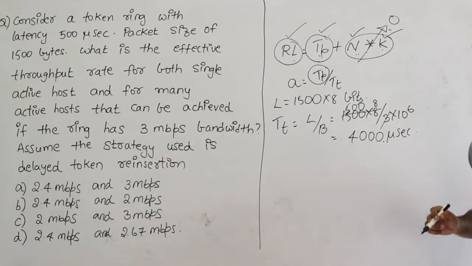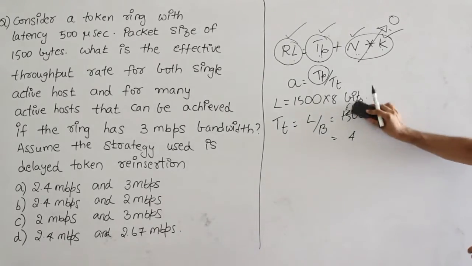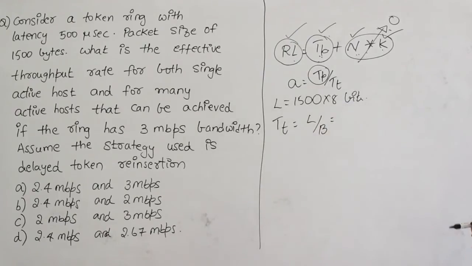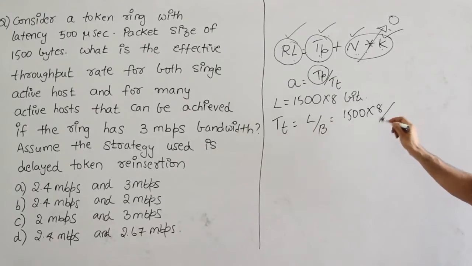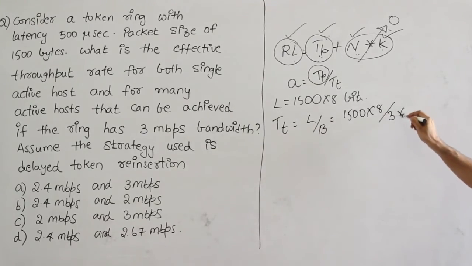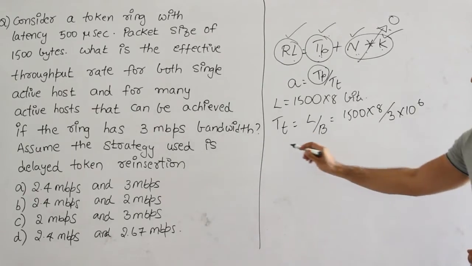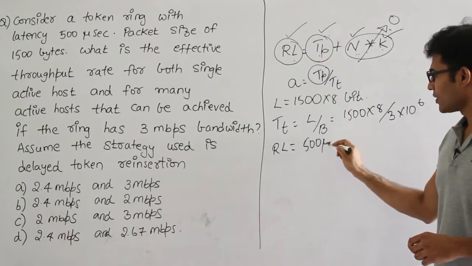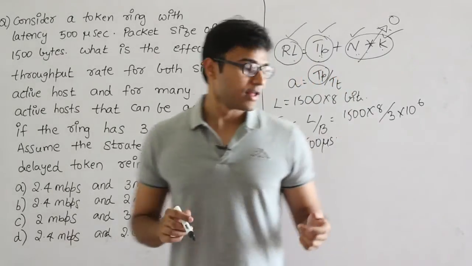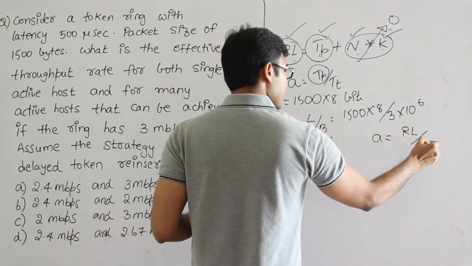Please compute it once again and cross verify it. Let me do one thing: I'll not do the math. You do the math part, and I'll tell you the final answer you are supposed to get. So 1500 into 8 bits divided by bandwidth of 3 Mbps, which is 3 into 10 power 6 bits per second. You compute this value, which is TT. Ring latency is already given as 500 microseconds. Now using these values you can find out a. What is a? Ring latency by TT.